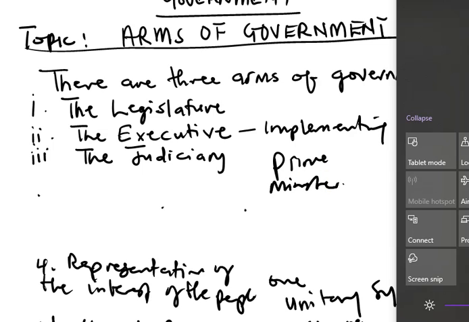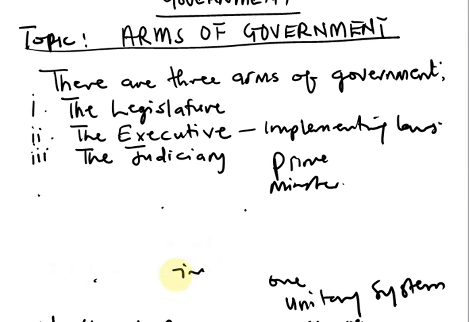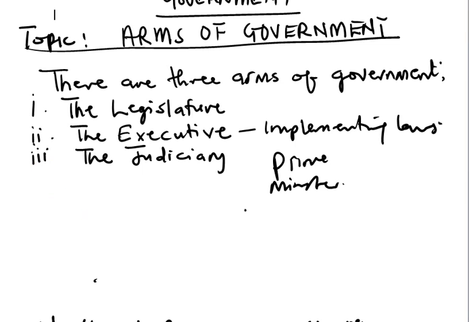Now, the next thing we are going to look at is the types of executives. There are three main types of executive. What are these three main types of the executive? Number one, we have single executive.